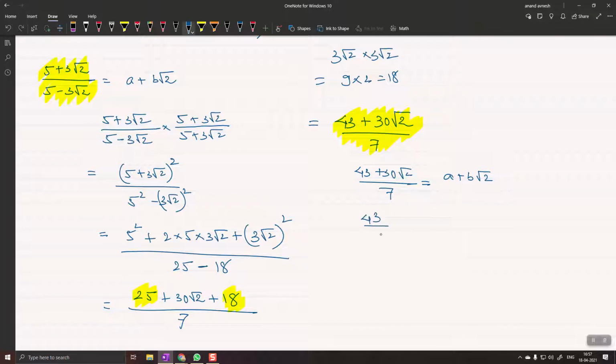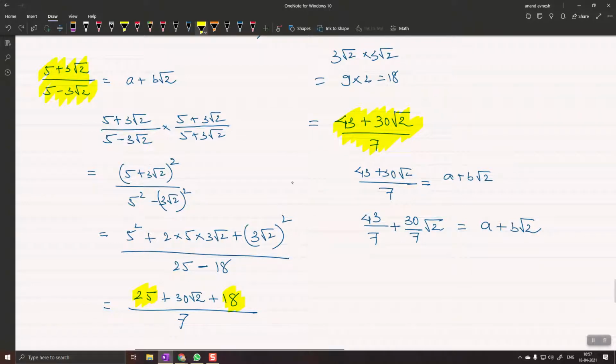43 upon 7. Okay. Plus, there is a plus sign here, plus 30 root 2 upon 7, or 30 by 7 times root 2, it's the same thing, is equal to a plus b root 2.